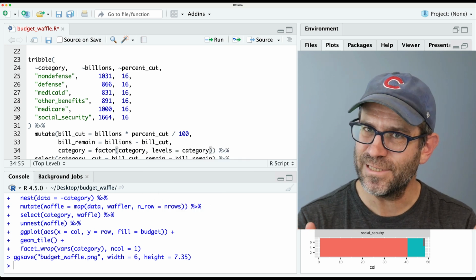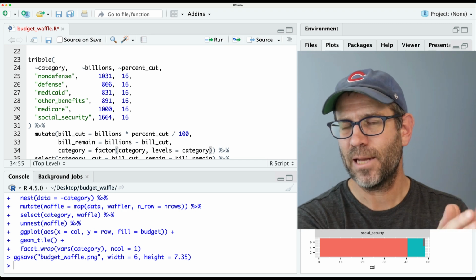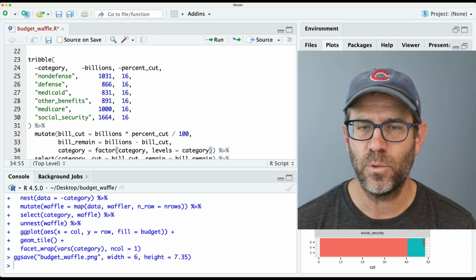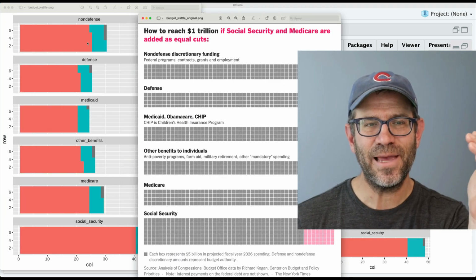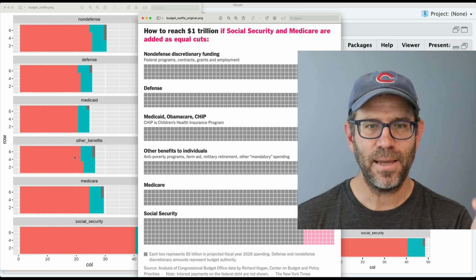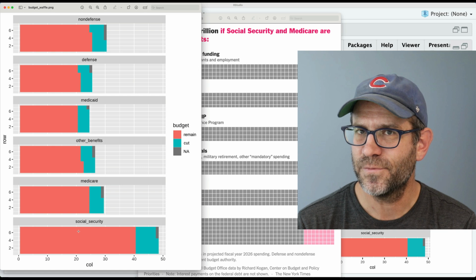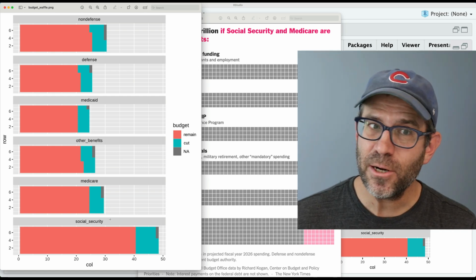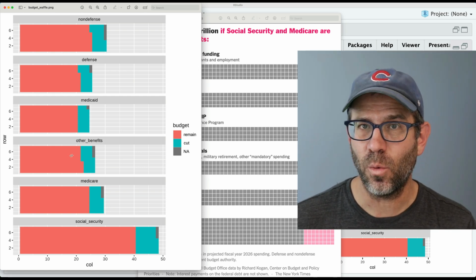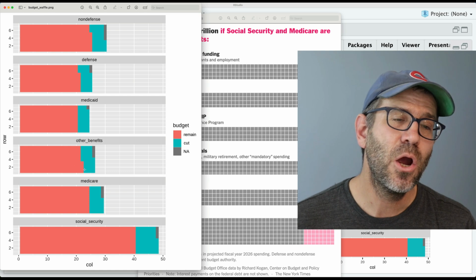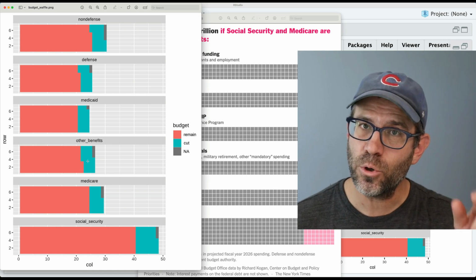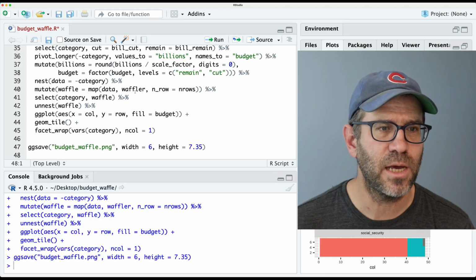So that should be all we need to do to get our order to match what we have here in our data, as well as in the original New York Times. So now we see we have non-defense, defense, Medicaid, other, Medicare, and Social Security, and we are off to a great start. So to get a better sense of the cells within our waffle, to get that waffle appearance, we are going to need to change the border color of the cells in geom tile.